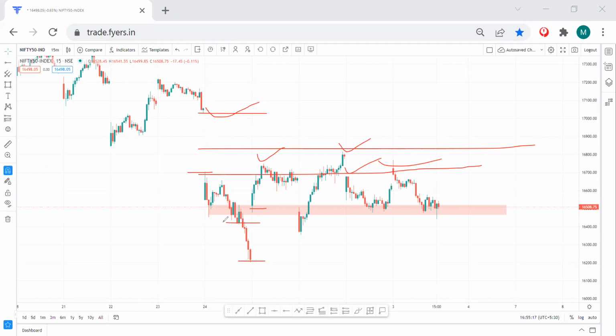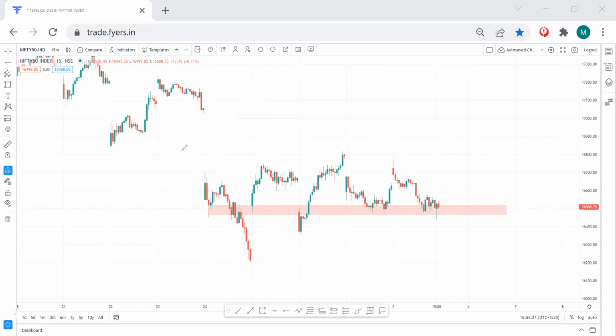For now, as I discussed in one of the videos, if the market has to go up, it has to make a clear structure of consolidation. So now we can consider this range at least, because support, support, support and support. It has tested support 4 times, so the probability of it sustaining now goes down, so the market either has to give a breakout on the upside or it can give a breakdown on the downside.